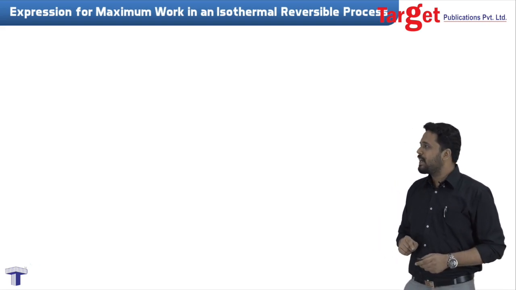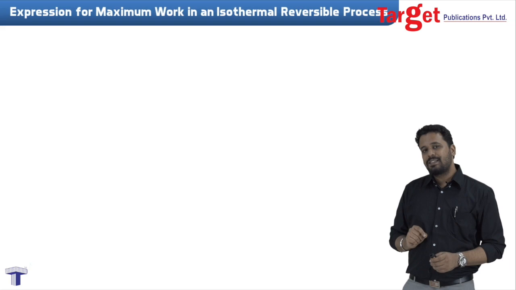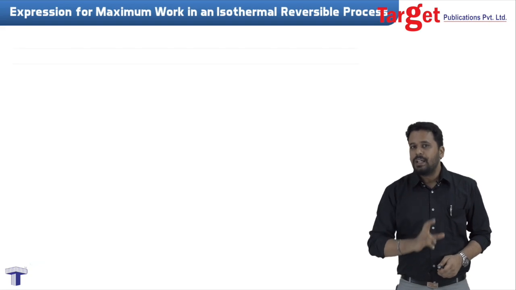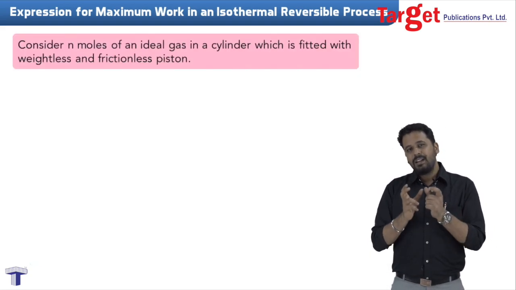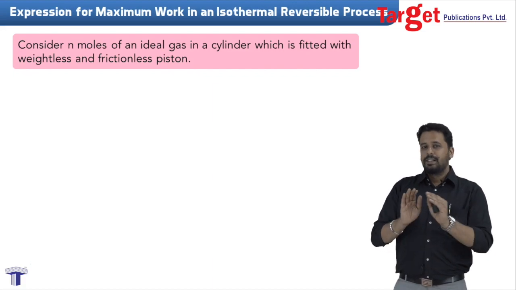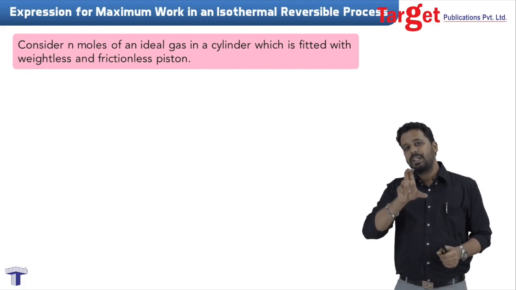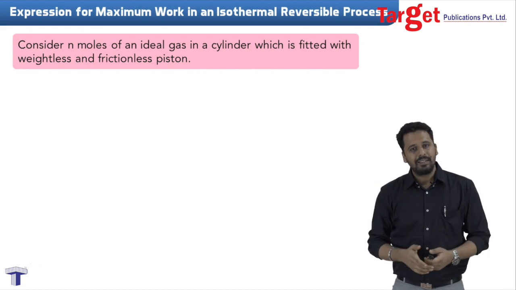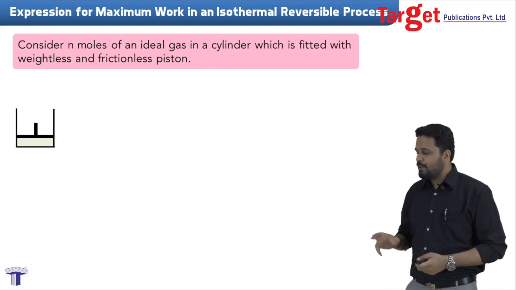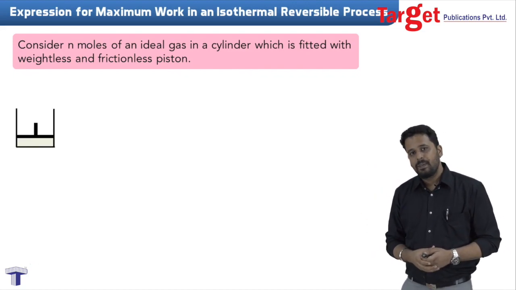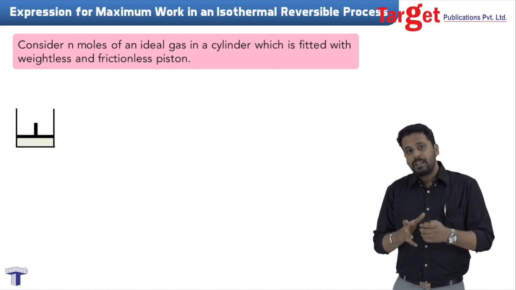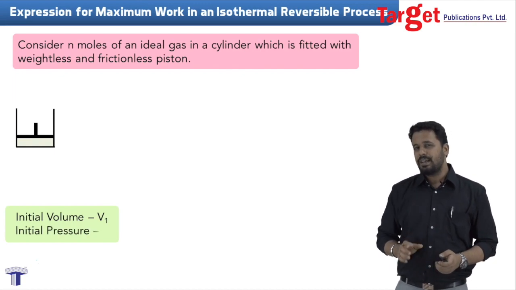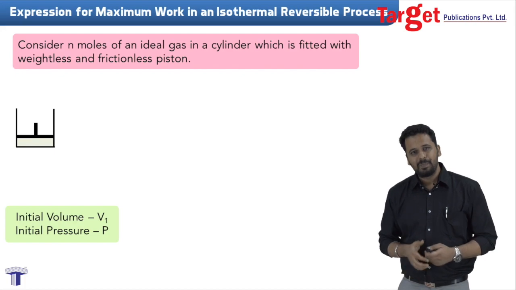Now, in order to derive this expression for maximum work in isothermal and reversible process, we will again consider a gas with n number of moles. Again, this ideal gas, n number of moles, has been kept inside a cylinder, and a piston which is weightless and frictionless has been kept upon it. So you can see the setup right here. Okay, now in this particular system I can say that the initial volume is V1 and the initial pressure is P. Let's just keep it as P right now.